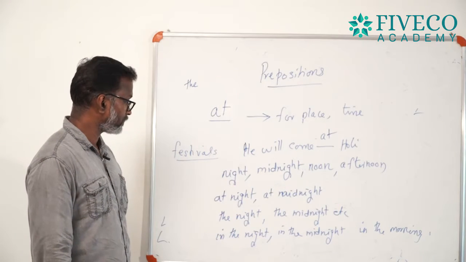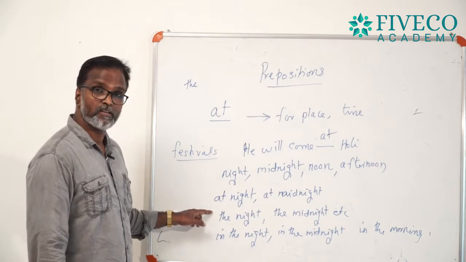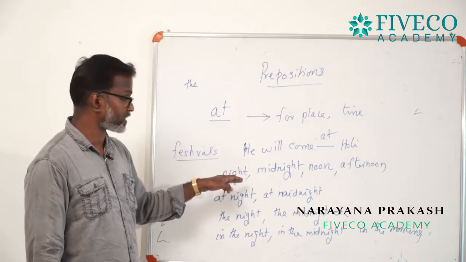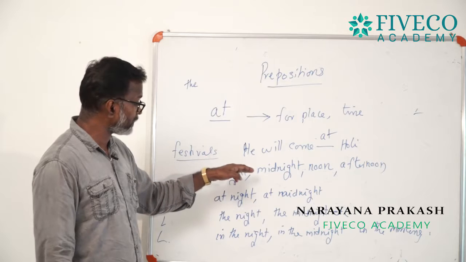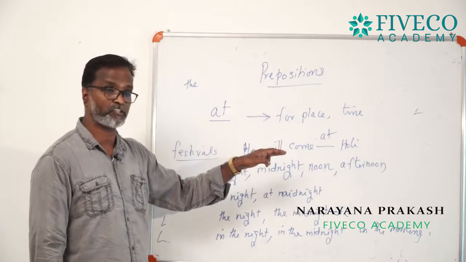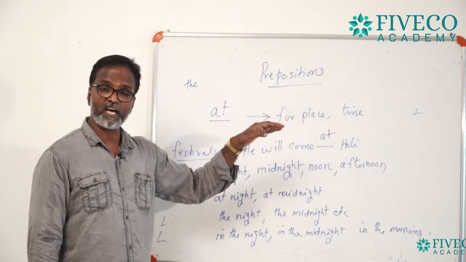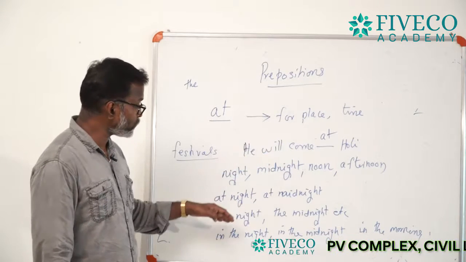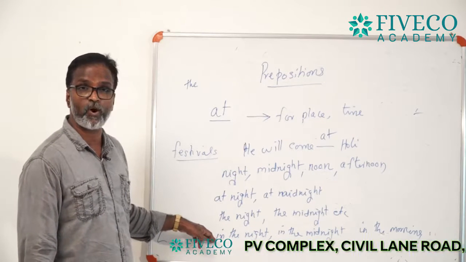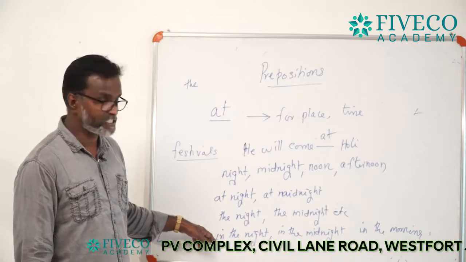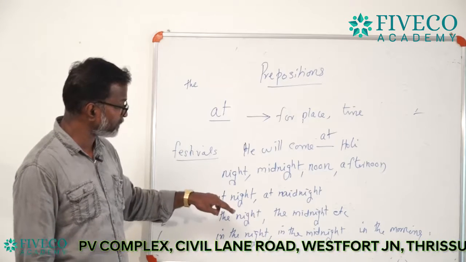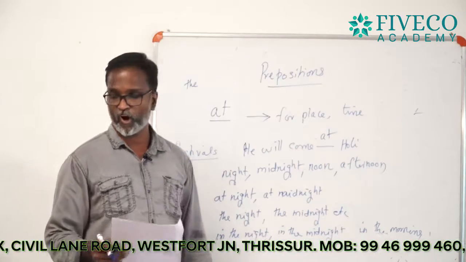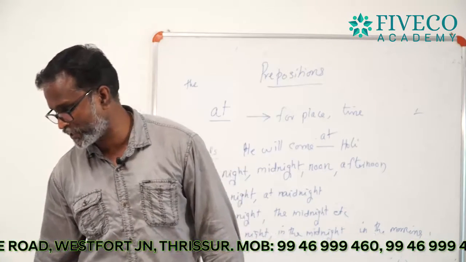But if the article the is used before these words, I mean the night, the midnight, the noon, the afternoon, you can use in instead of at. So, the answer will be in the night, in the midnight, in the morning, etc. I hope you understood that condition.